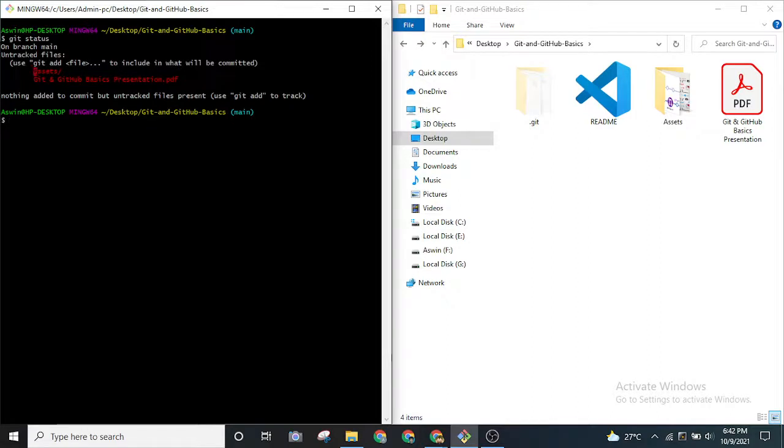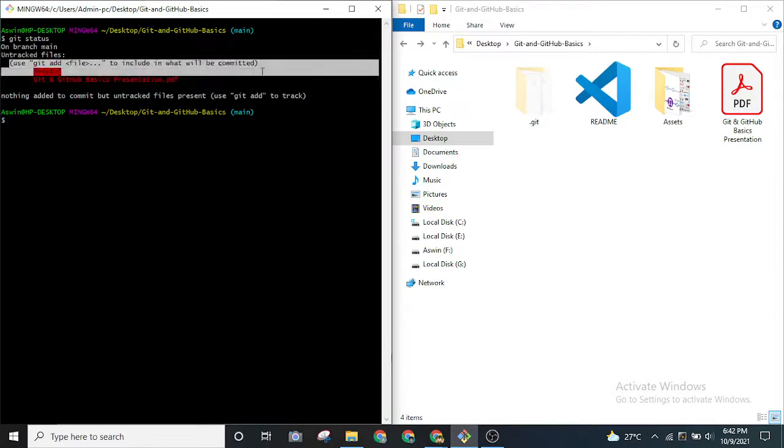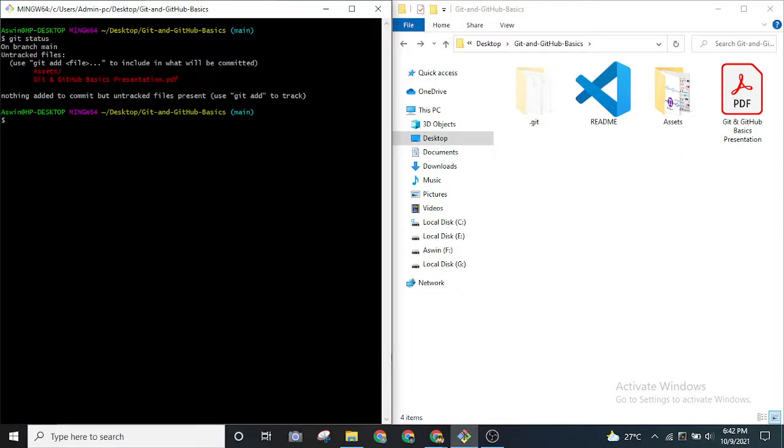I have untracked files in my asset folder. There are some images and there's the PDF over here, right? So what it is suggesting, as you can see, is to use git add so that we can put it in our staging area, right?